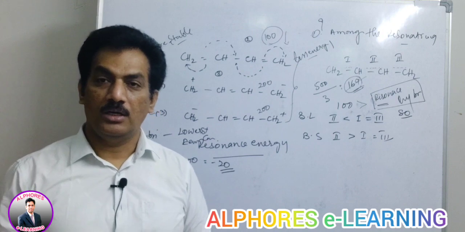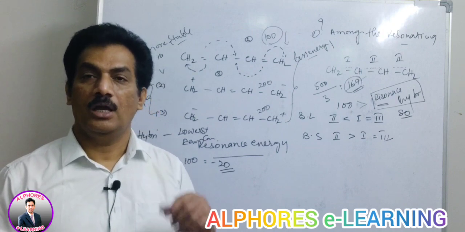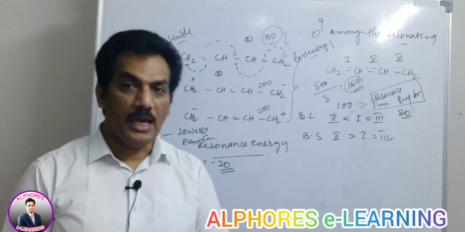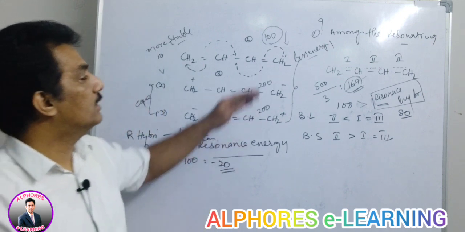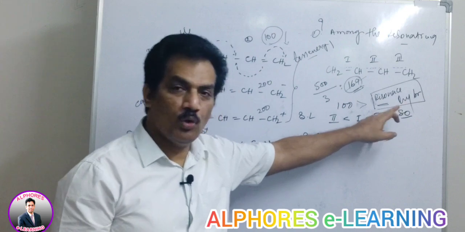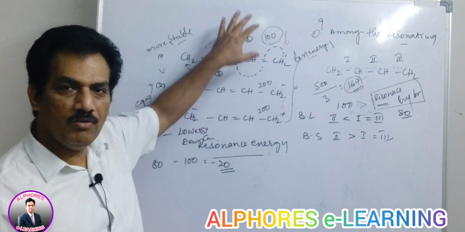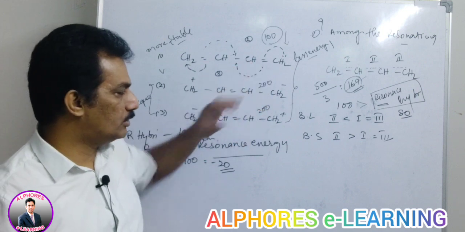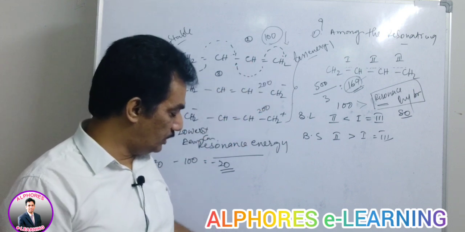And you remember, resonance energy is always exothermic in nature. That's why the stability of the hybrid is more than any one of these three. Are you following? That is about resonance or conjugation.